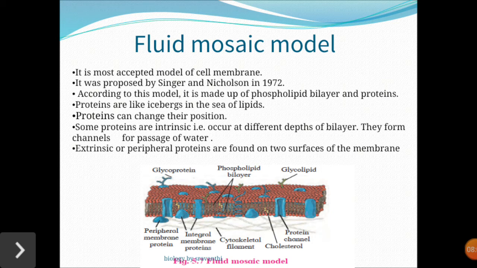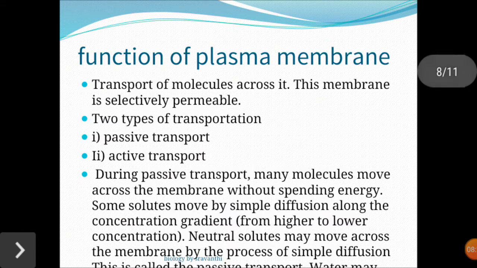The ability to move within the membrane is measured by fluidity. Fluidity is the reason we can measure that. Coming to the main function of the plasma membrane, it mainly transports the food materials and molecules across the membrane. This membrane is selectively permeable. So it shows 2 types of transportation. One is active transportation and another one is passive transportation.